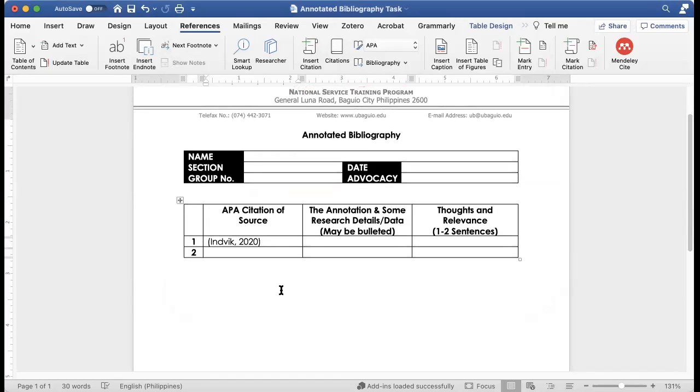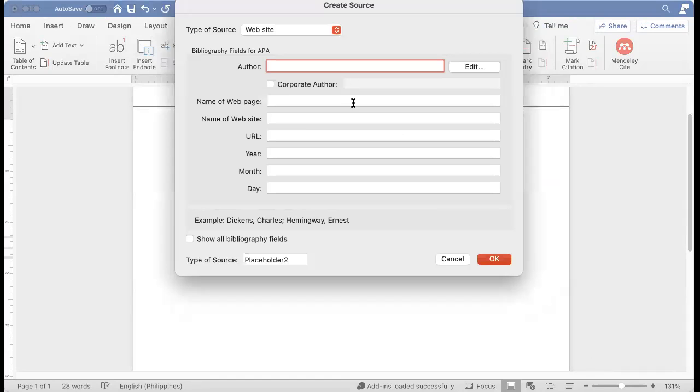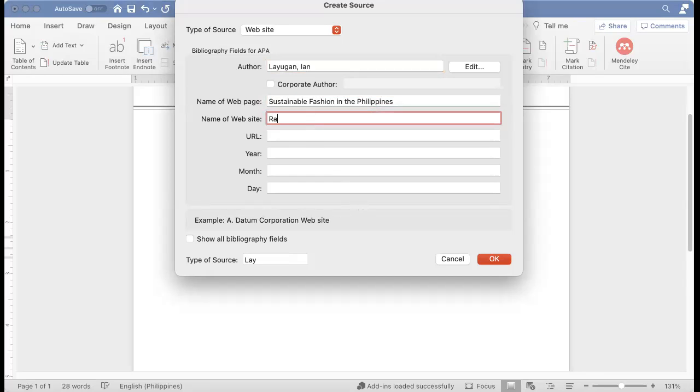Now, that's actually the wrong one. This is still an in-text citation. That's the wrong one. So what do you do? You delete that first, and then you do the second one. So for example, I'll invent na ha. So another source here, and then you insert citation. So for example, another website. Let's just pretend that I wrote the article, Sustainable Fashion in the Philippines. Halimbawa, it's in Rappler.